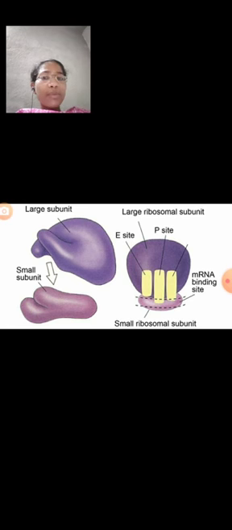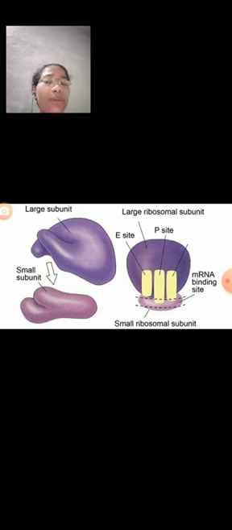The eukaryotic ribosomes are larger than the prokaryotic ribosomes, and they have a sedimentation coefficient of 80S. The molecular weight of eukaryotic ribosomes is 4 into 10^6 Daltons, and they are composed of rRNA and proteins. The 80S ribosomes are made up of two subunits, the large subunit and the small subunit.